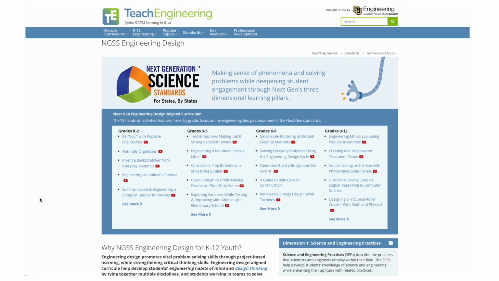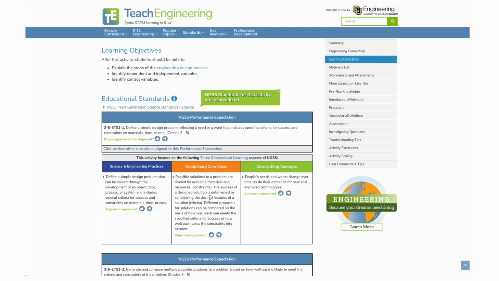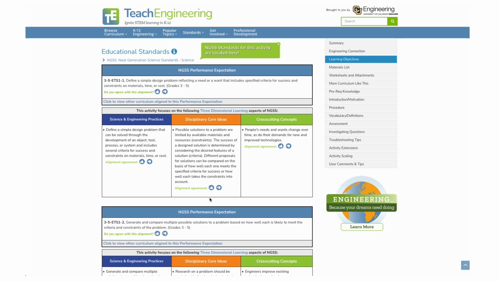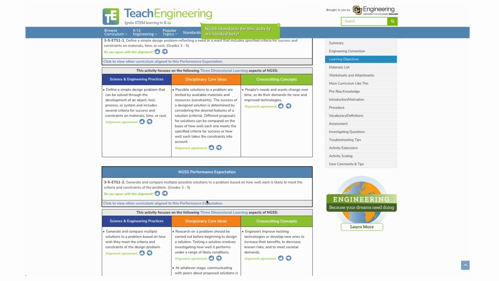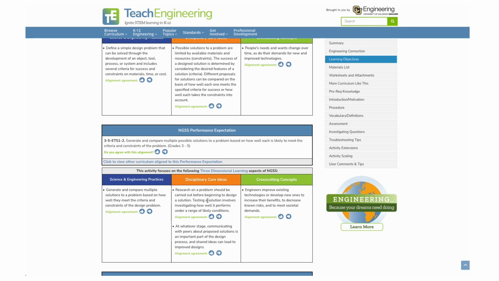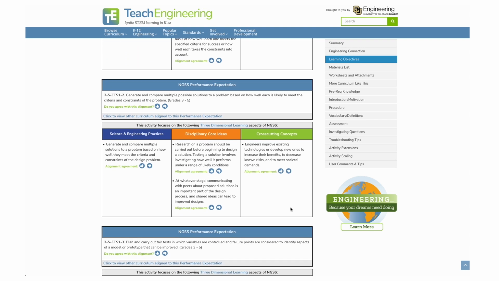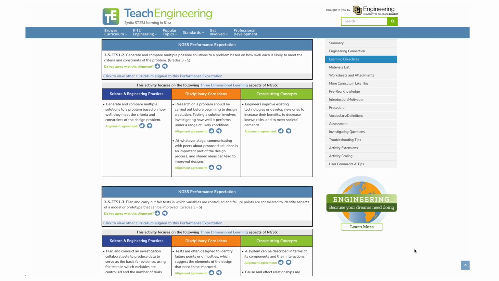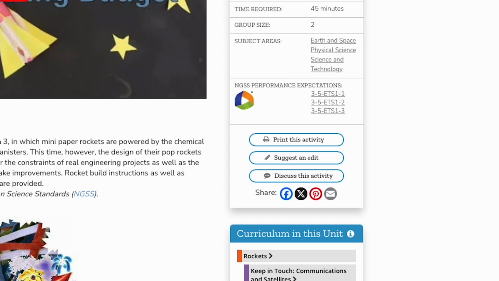In the Teach Engineering Digital Library, all the content is aligned to a myriad of standards like Common Core Math standards, most recently the Next Generation Science standards. And in the NGSS standards, there is the component of engineering design at all levels, K through 12. All of our curriculum has been developed by educators for educators.